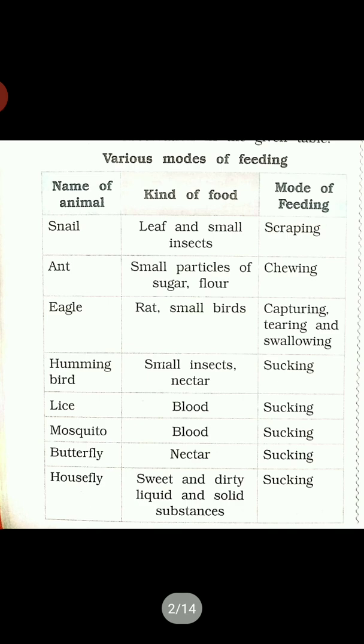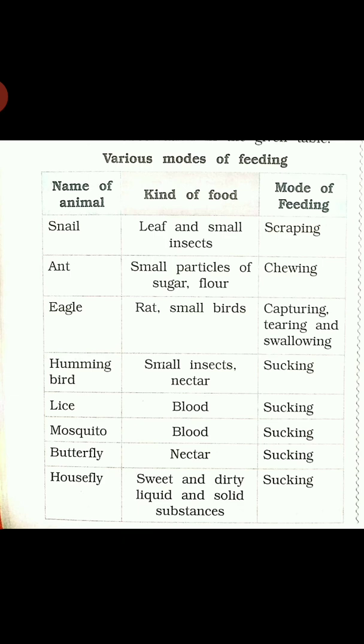Let's see the various ways of taking food. In this chart you can see how animals take food. The different animals take food in different ways. So the snail takes food by scraping and by chewing. Eagle, capturing, tearing and swallowing.